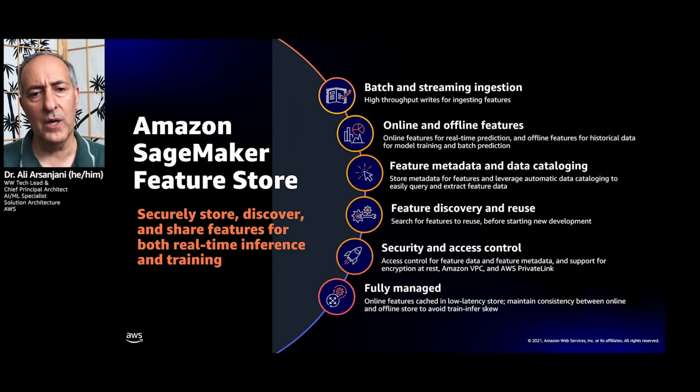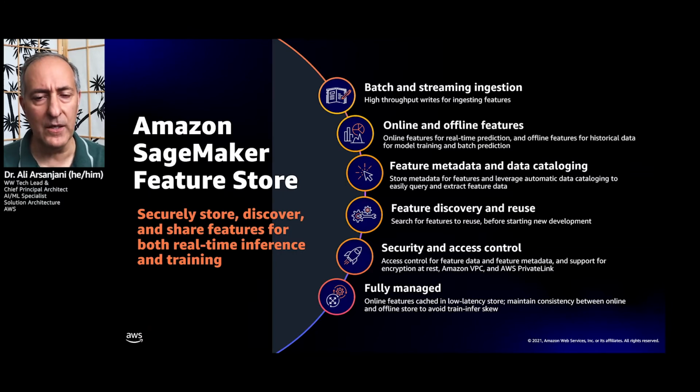So the feature store allows batch and streaming ingestion of data. So you have high throughput writes for ingesting features. You have online and offline features: online features for real-time prediction, and offline features for historical data and batch predictions.